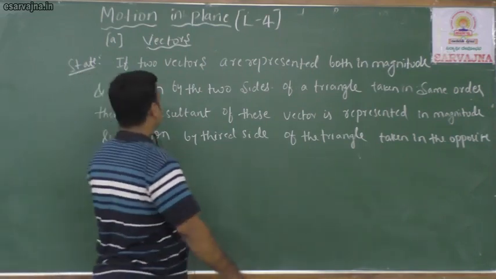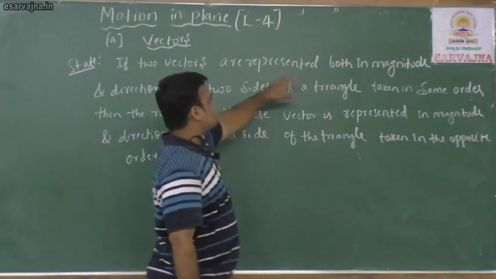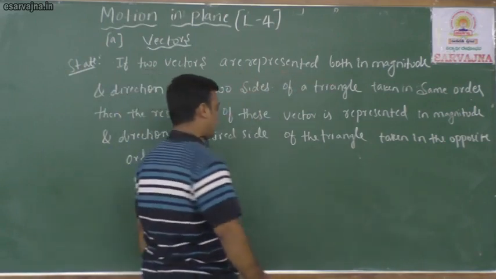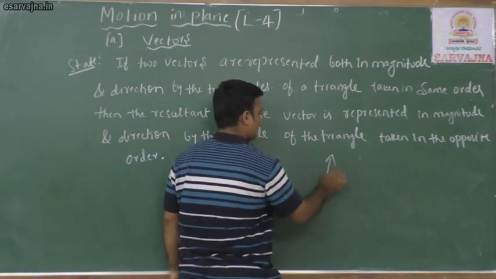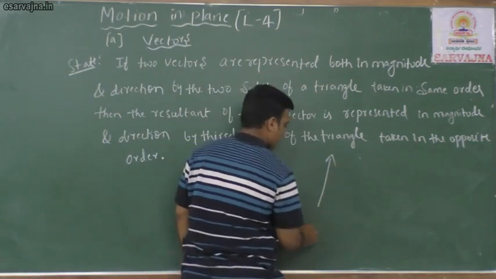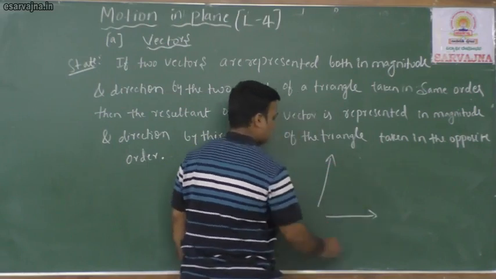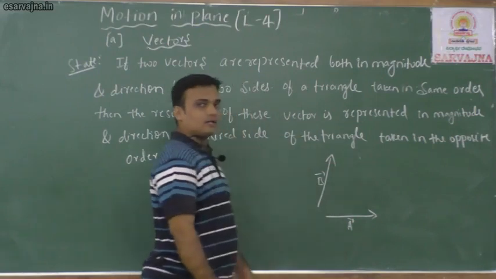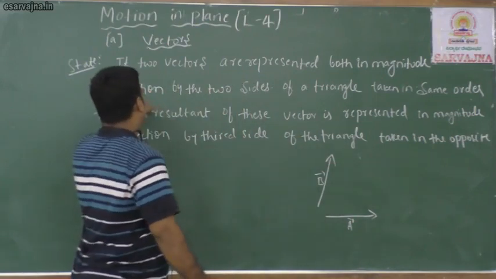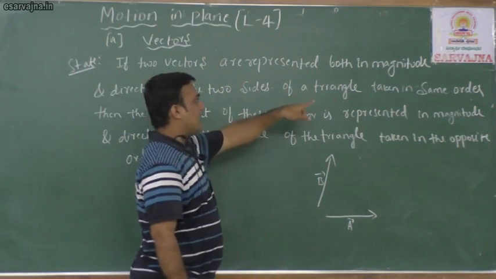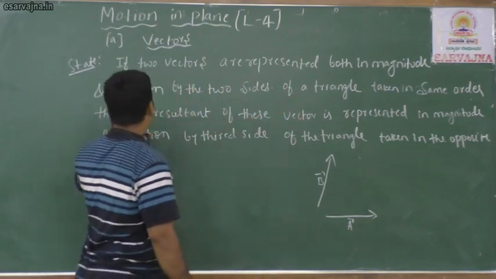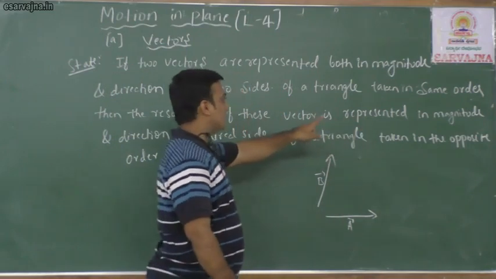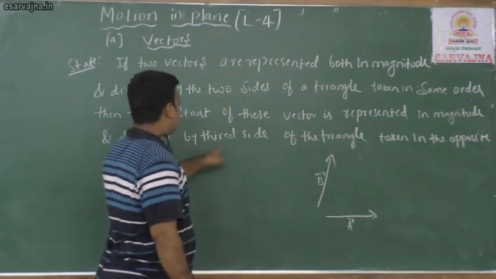Listen, if two vectors are represented both in magnitude and direction by two sides, take any two vectors. Suppose this is vector A, this is vector B, both in magnitude and direction by two sides of a triangle taken in same order, then the resultant of these vectors is represented in magnitude and direction by the third side.